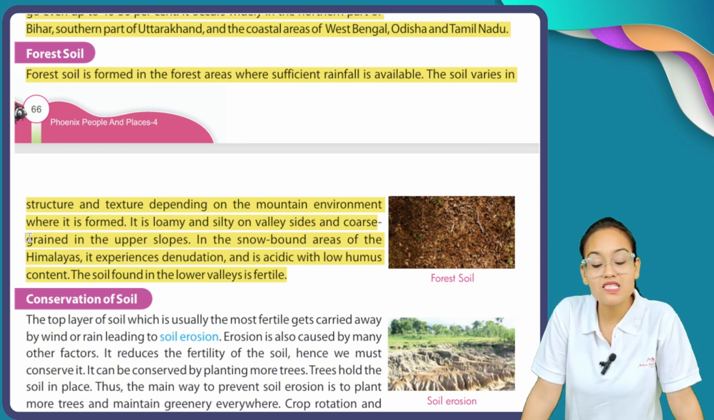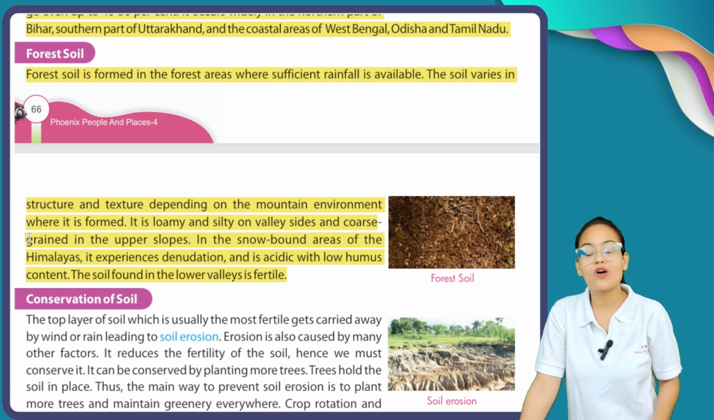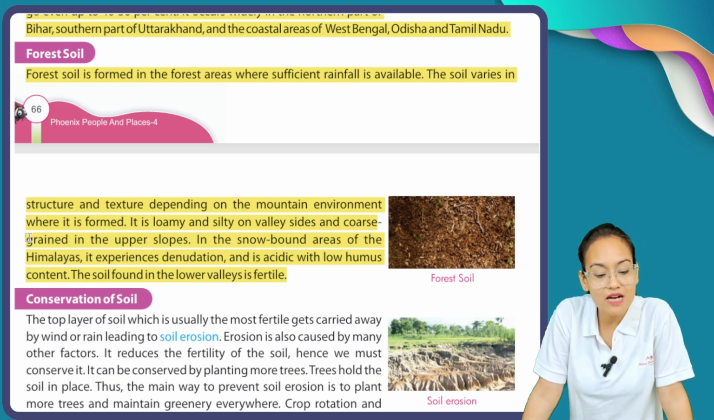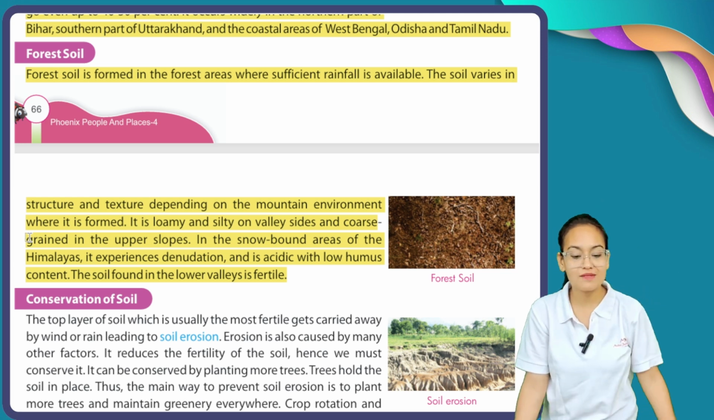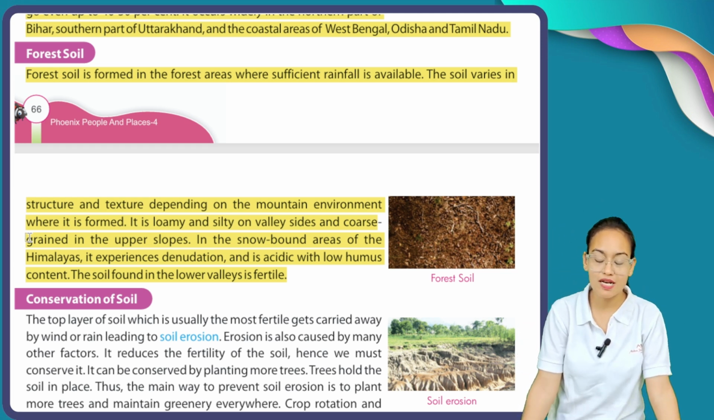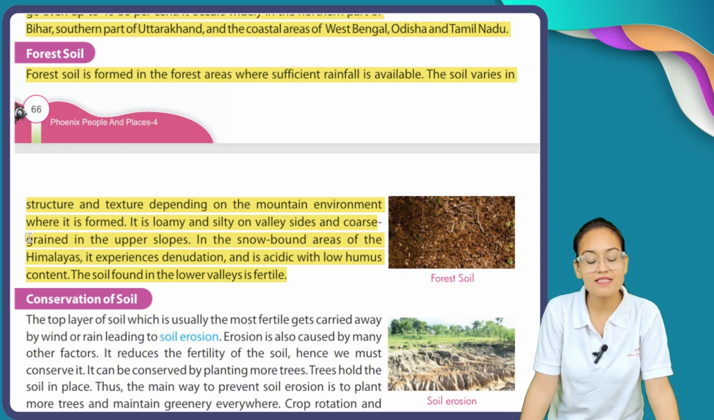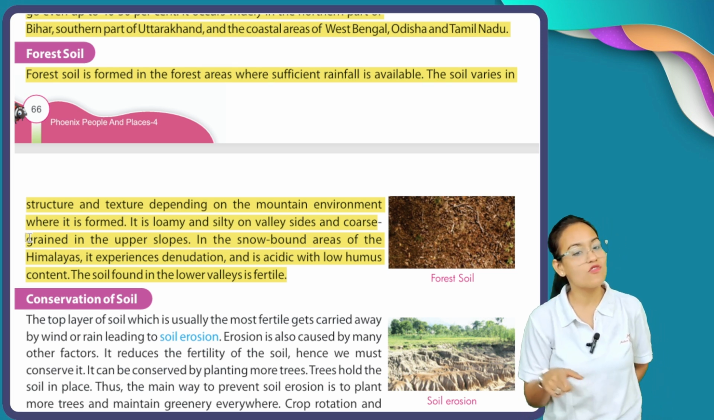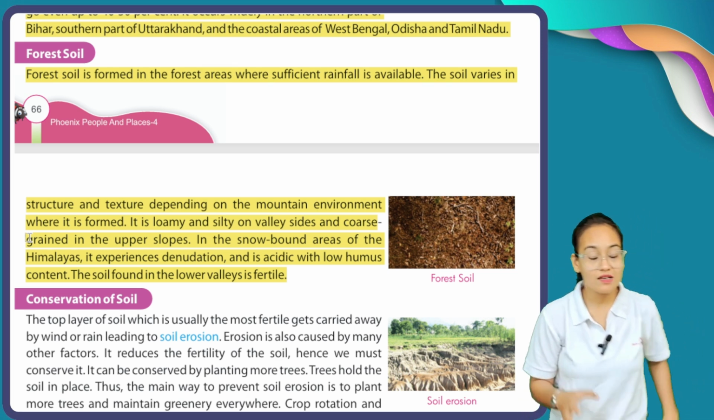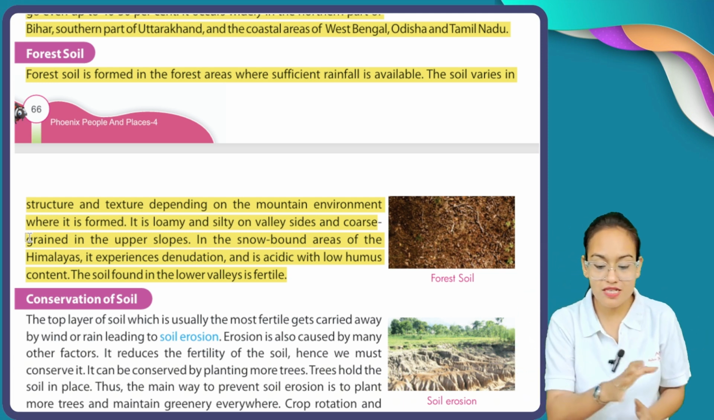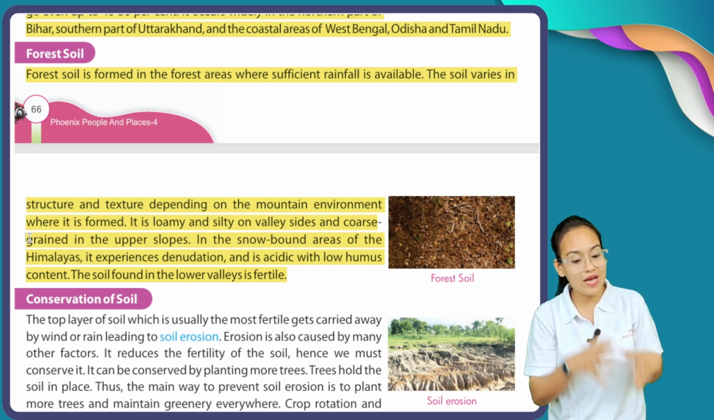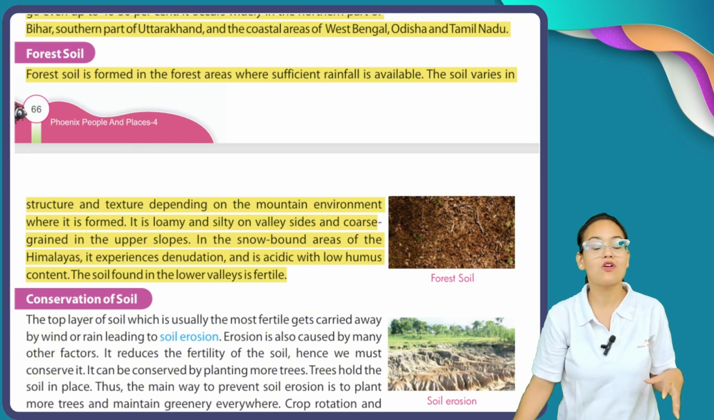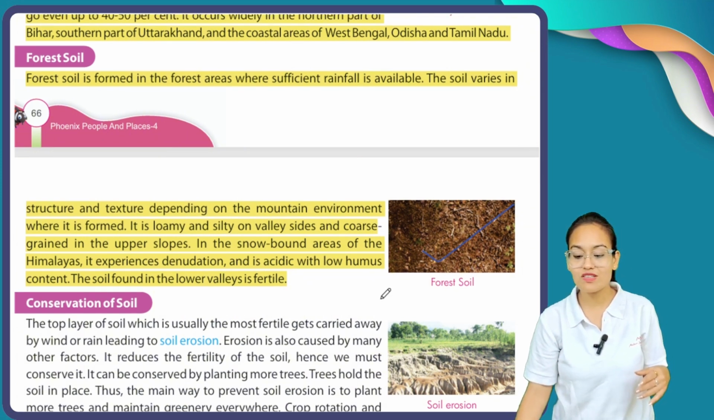They are loamy and silty. Okay, forest soils are loamy and silty when they form on valley side areas, and they are coarse grained when they are formed in upper slope areas. In the snow-bound areas of the Himalayas, it experiences denudation and is acidic with low humus content. Thus, the soil found in the lower valleys is fertile. Okay, so where there is a snow-bound area, these soils are acidic in nature, and this soil is fertile in the lower areas of the valleys. So here you can see, my dear student, this is your forest soil.